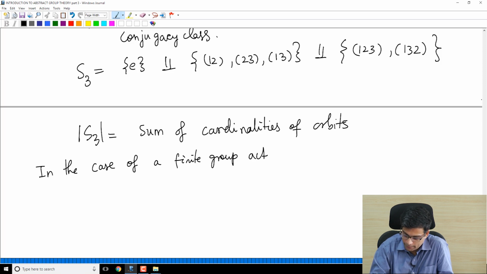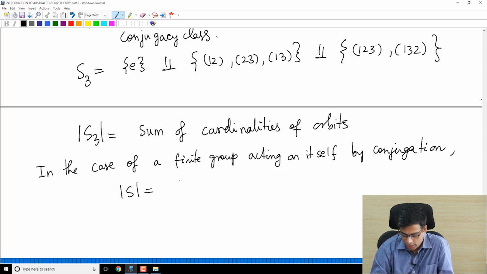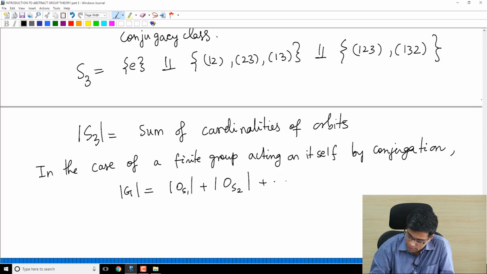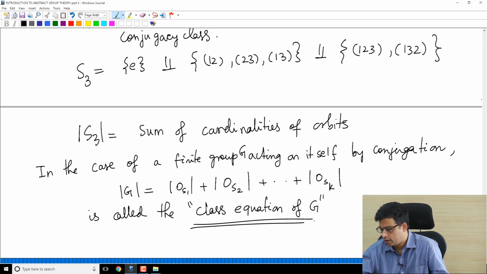In the case of a finite group acting on itself by conjugation, this statement that the cardinality of the group, which is also the set in this example, is equal to the sum of sizes of orbits, is called the class equation of G. This is a very, very important piece of data attached to a group.